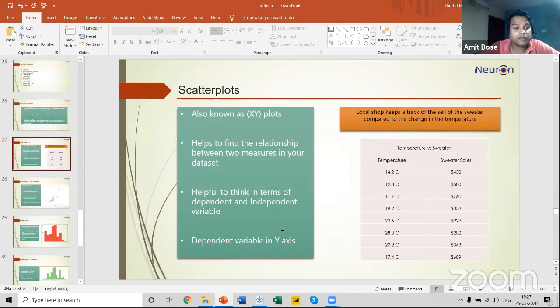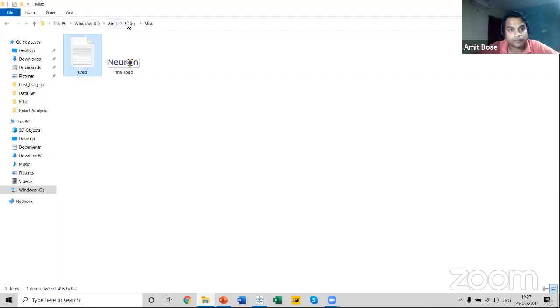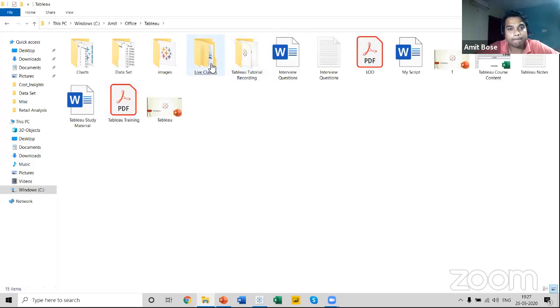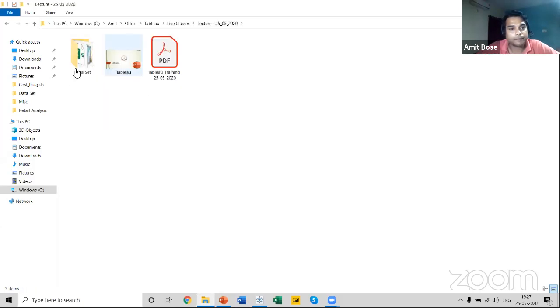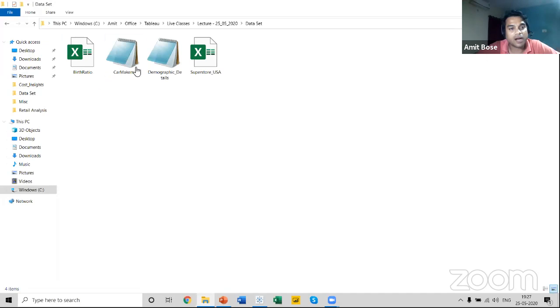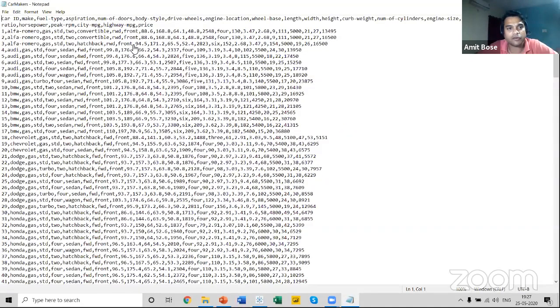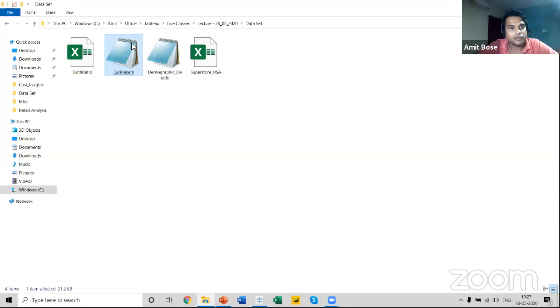For this example, I'll be using a data set for car makers. This is the example that I'm going to use. This is a CSV file. Let me open this file for you and explain the data set before I start working on it. So let me open this.